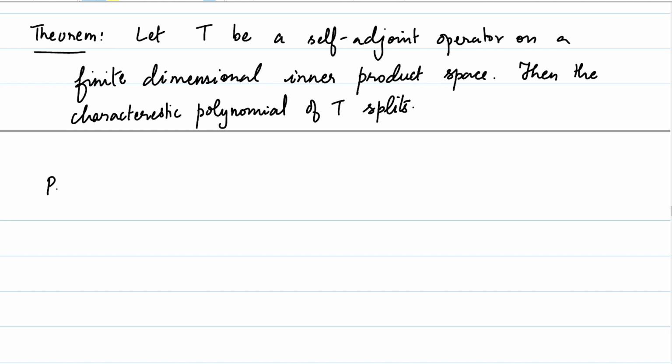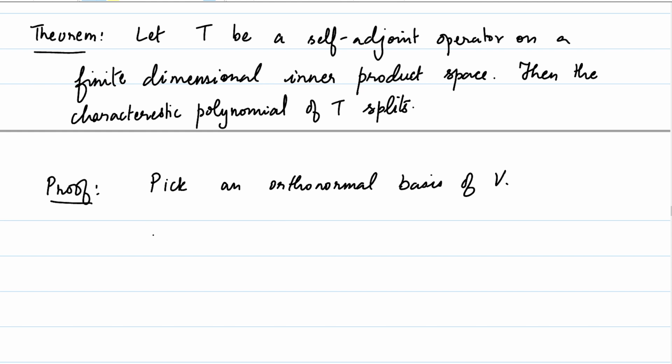Right, so proof. What we will do is we will immediately pick an orthonormal basis of V. Let's call this orthonormal basis beta of V, and let A be the matrix of T with respect to beta.